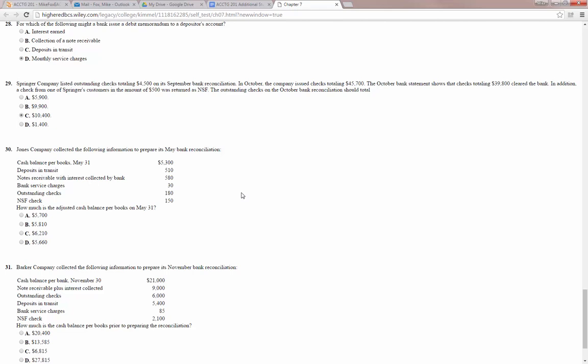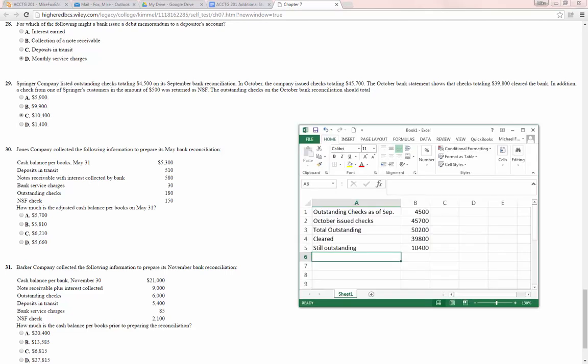All right, number 30, Jones Company collected the following information to prepare its May bank reconciliation. Let's see, cash balance per the books, 5,300. Anyway, you can see all that information there. How much is the adjusted cash balance per the books on May 31st? Okay, well, again, I'm going to bring up my little Excel spreadsheet and just use it as scratch paper, so to speak. So we had our cash balance per books on May 31st, which is 5,300.